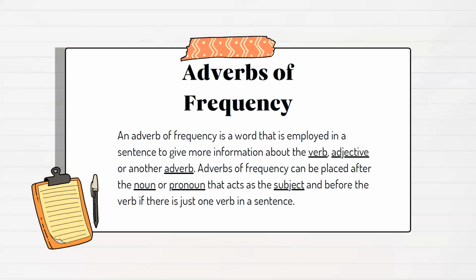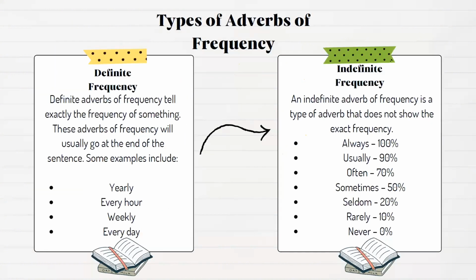Adverbs of frequency can be placed after the noun or pronoun that acts as the subject and before the verb if there is just one verb in a sentence. Types of adverb of frequency. The first one is definite frequency and the second one is indefinite frequency.